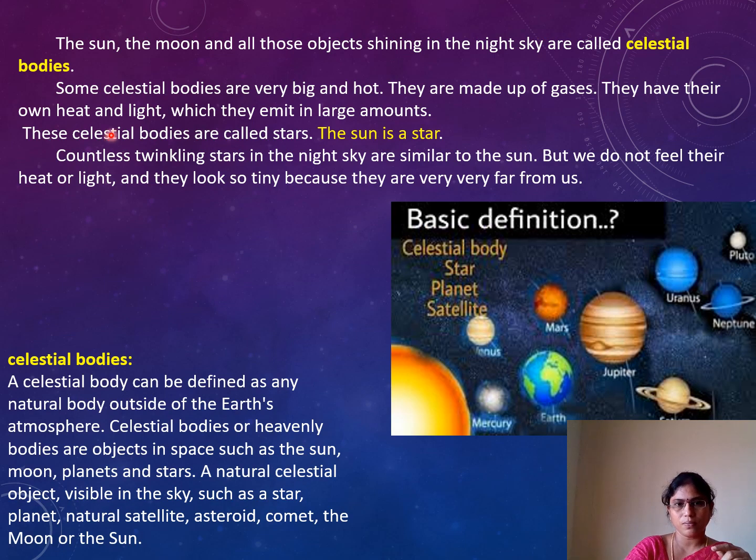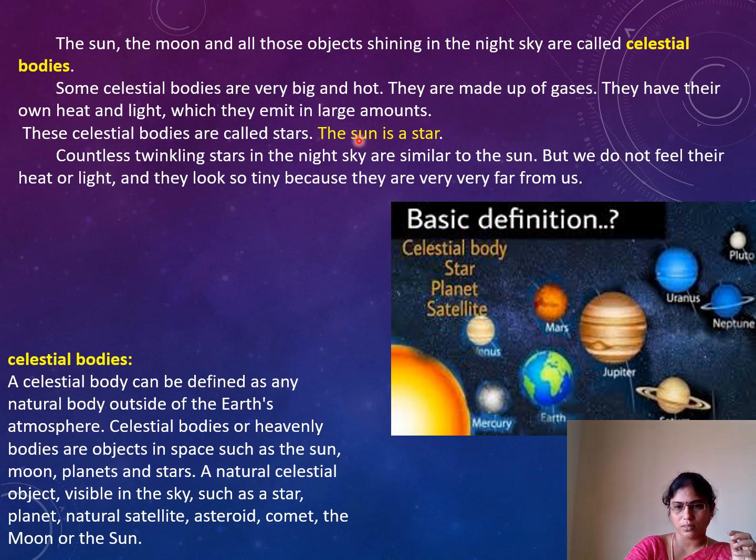For example, our sun. They are made up of gases. They have their own heat and light which they emit in large amounts. So these celestial bodies like the sun are very big in size. They emit very high temperature and are made up of gases. These celestial bodies are called stars.